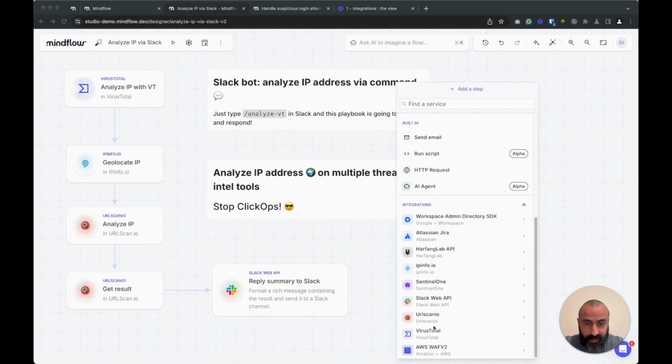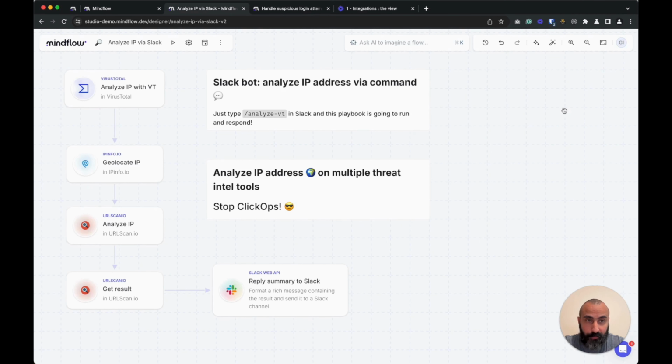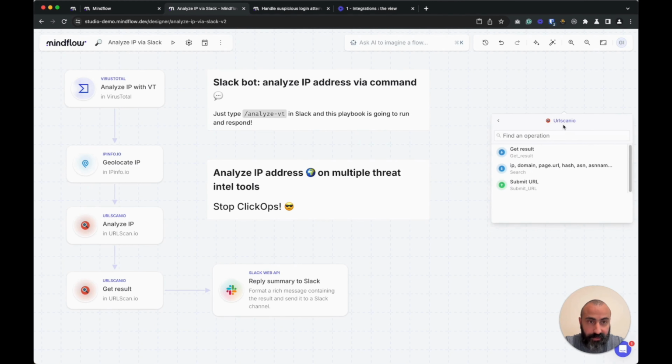For the services themselves, when we choose to use one service, as mentioned previously, we are able to use all the operations of that specific API. Here for VirusTotal, we would be able to either analyze a URL or request an IP scan. For URL Scan, for example, we would also be able to request an IP scan and get the result after that.